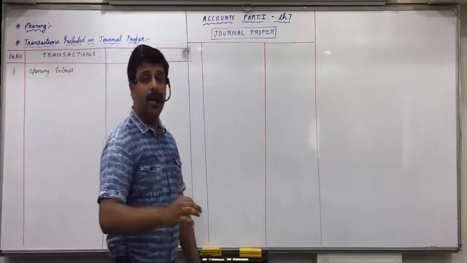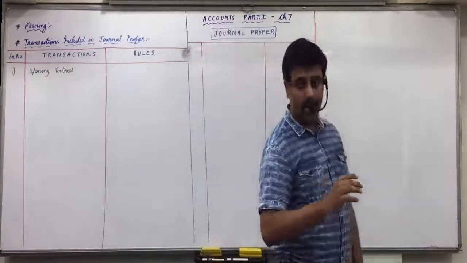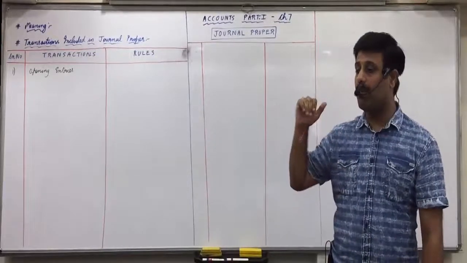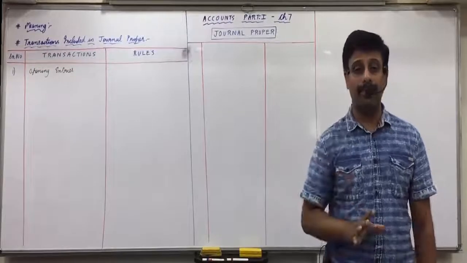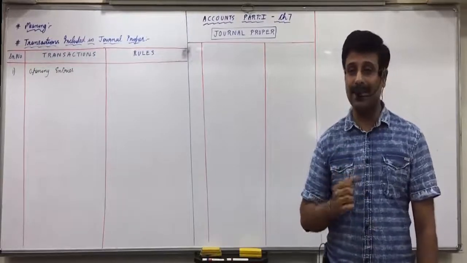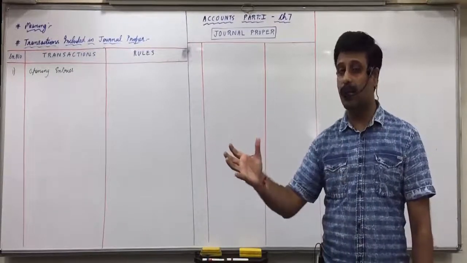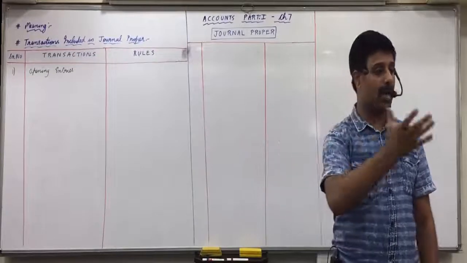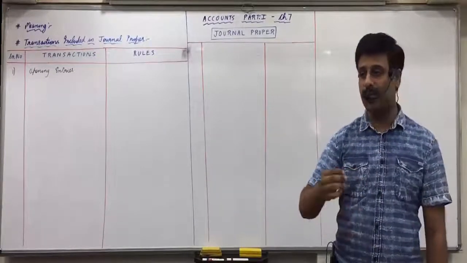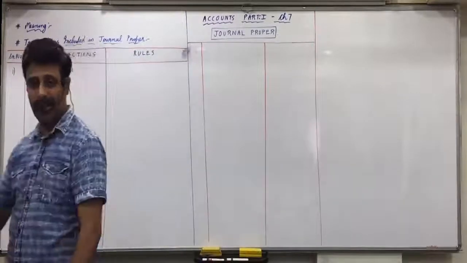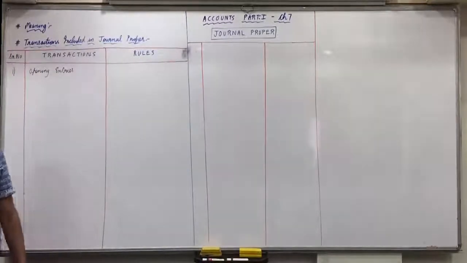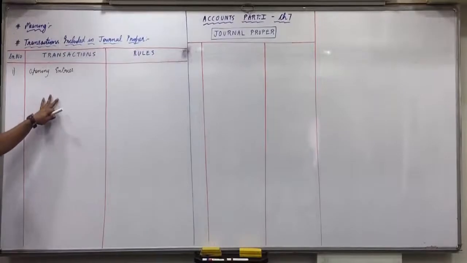The entry or the transaction which is recorded at the time of commencement of the business is called opening entry. So we used to have transactions: started business with so and so items. Started business with cash, furniture, debtors, creditors, goods, loan, etc. That transaction is called opening entry.